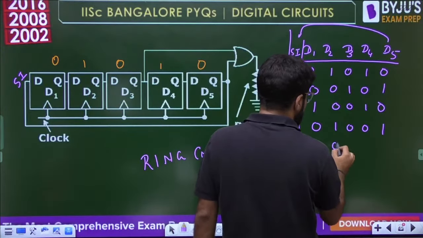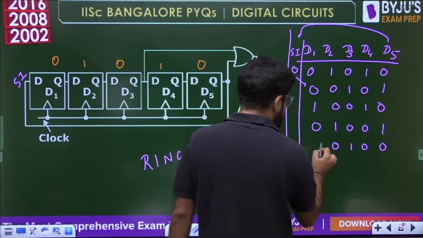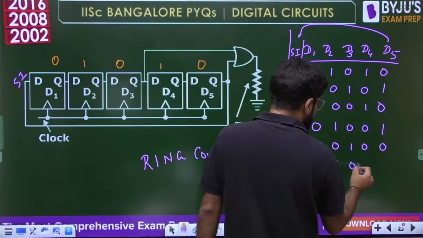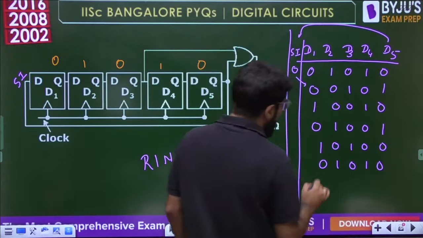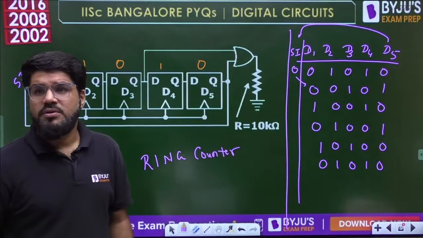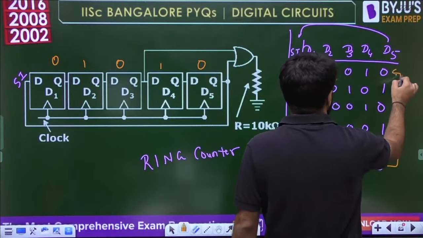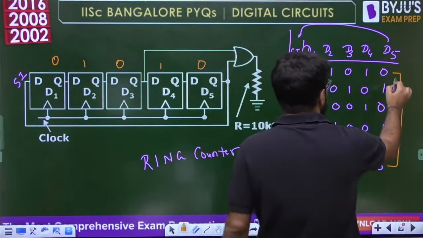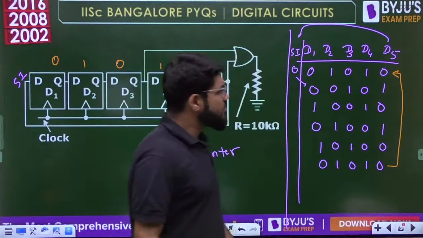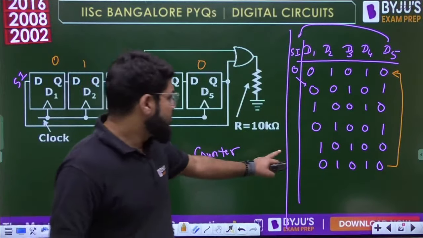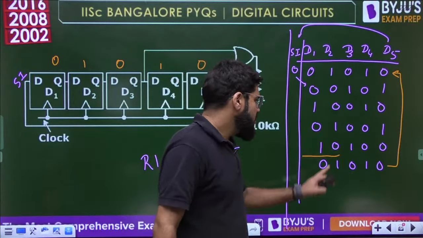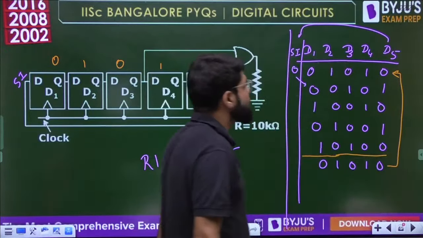Then 0, 1, 0, 0, and 1 comes up here. Next 1, 0, 1, 0, and 0 comes up here. But if you note, 0, 1, 0, 1, 0 has come back. So the state repeats. So this is one cycle, up to this. Don't count the repetition.